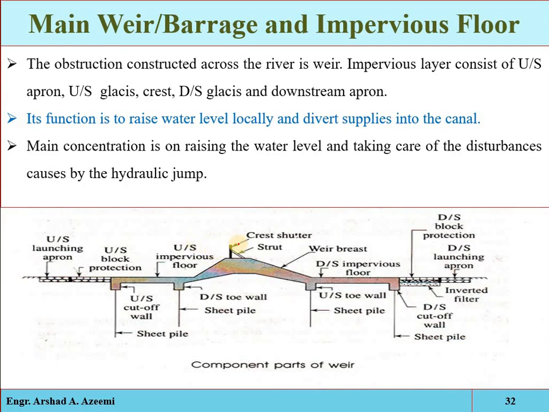Again we have different parts of the barrage or weir. This is called the main portion. It is divided into two parts, upstream, downstream, and the intermediate. This is a type of the weir. And again we have the launching apron, the block protection, impervious floor, glacis, the crest, downstream glacis, and downstream impervious floor and filter, which we have discussed in the first part of this lecture. So these are the additional, secondary components which will be constructed for the effective and efficient working of any type of headworks.